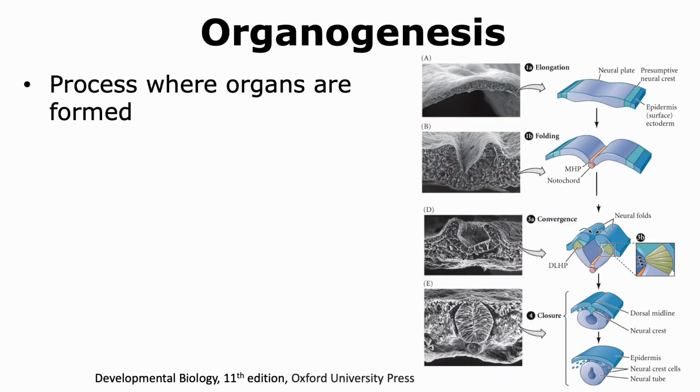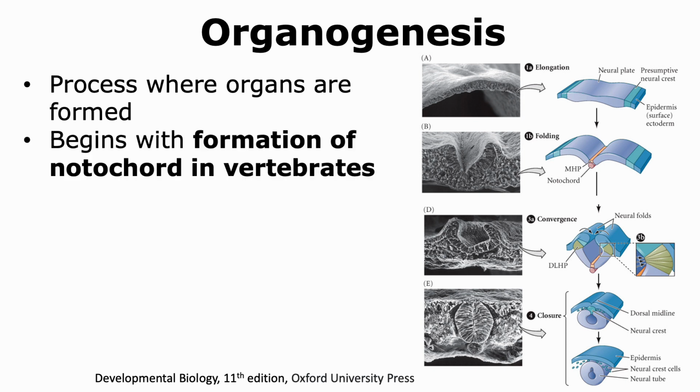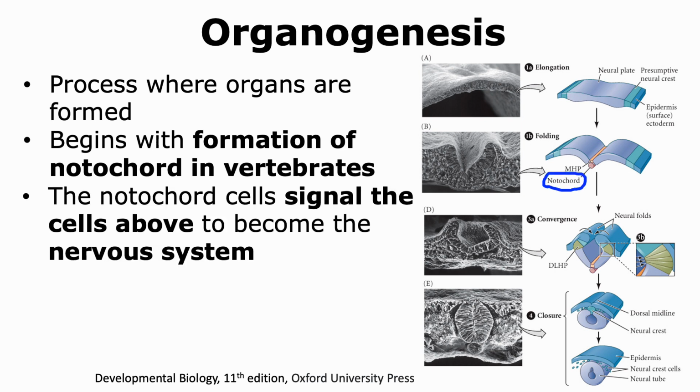Once the germ layers are formed, the stage of organogenesis can begin, where organs are formed. All animals have different organs, and hence it is vital that these structures form properly. Usually, the first tissue that is formed that leads to organogenesis is the notochord, which is a rod of tissues.